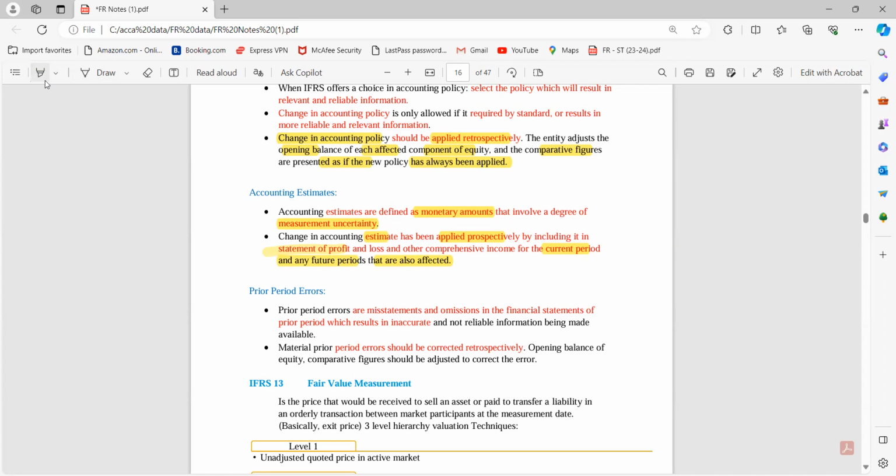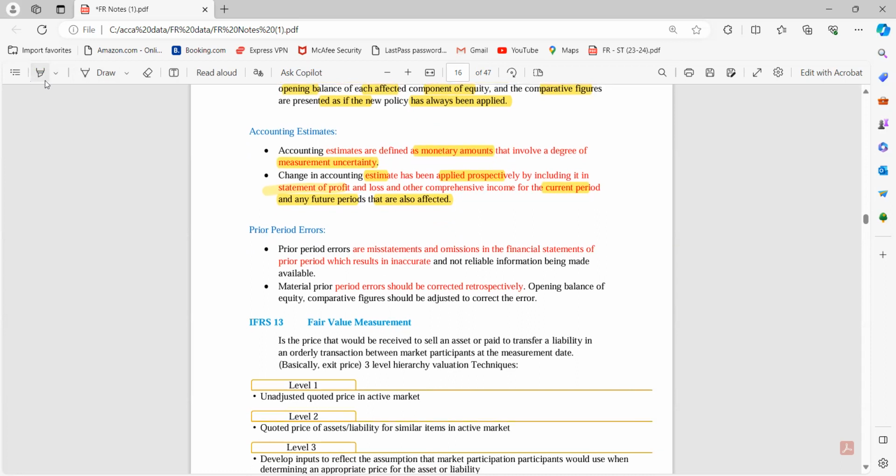Now, the next term is prior period errors. From the name itself you can tell that prior period means from the previous periods. So prior period errors are misstatements or omissions in the financial statements of the prior period which result in inaccurate and unreliable information being made available.